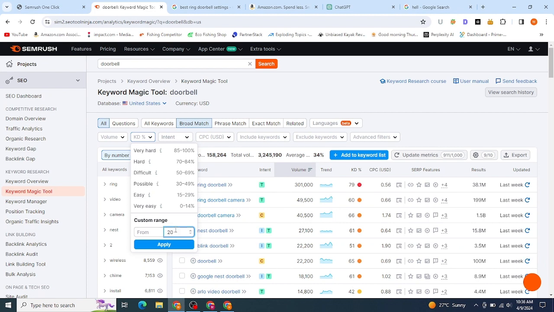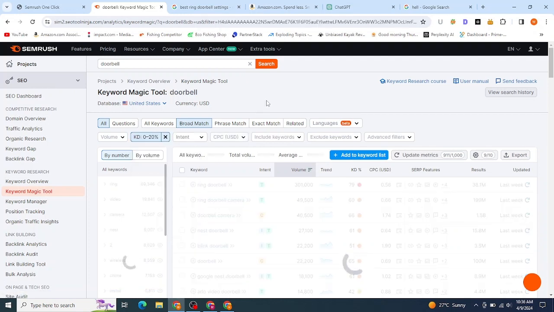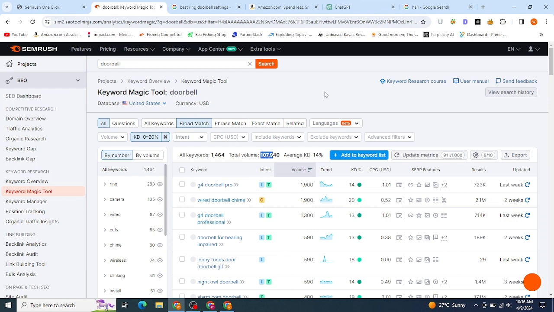Medium.com has over 90 domain authority on Google, so we can easily rank even for the 0 to 30 range of keywords in Google. You can see if I drop this to 0 to 20, you can see 107,000 search volume and average KD is 14. It means we can easily rank for all these keywords.